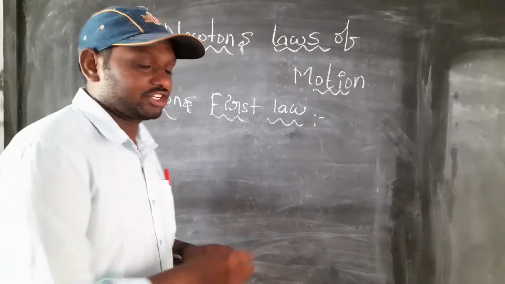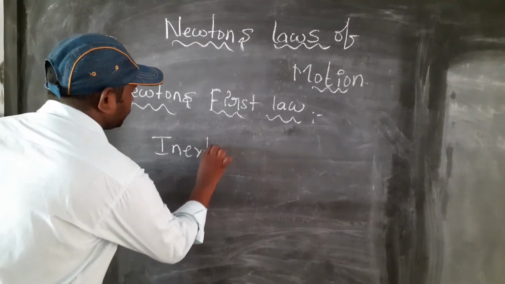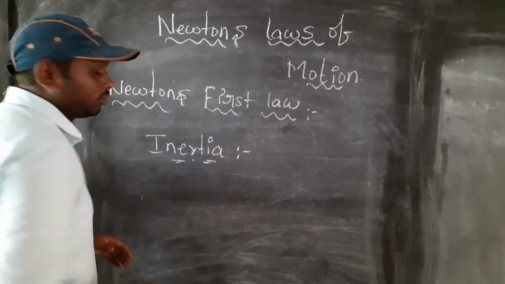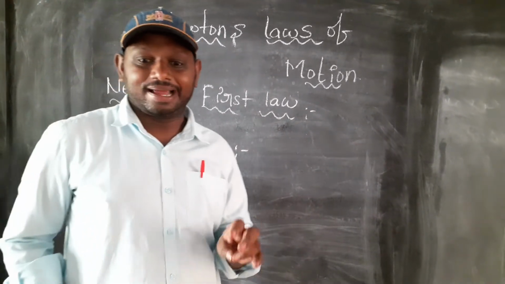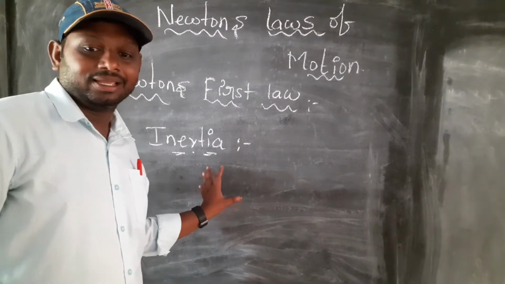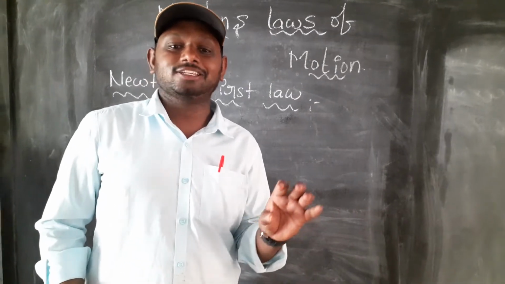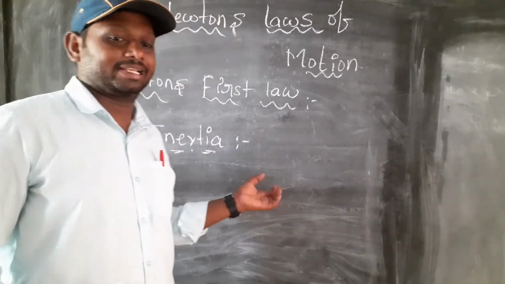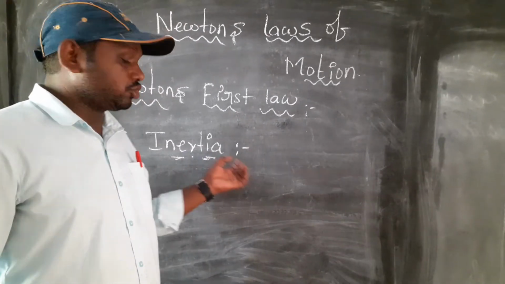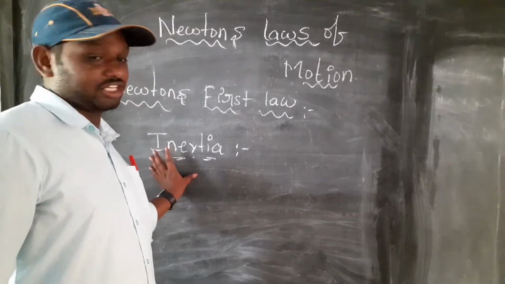So what is inertia? Inertia is nothing but the inability of a body to change by itself its state of rest. That is called inertia.